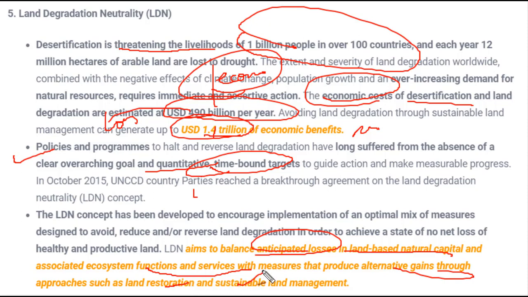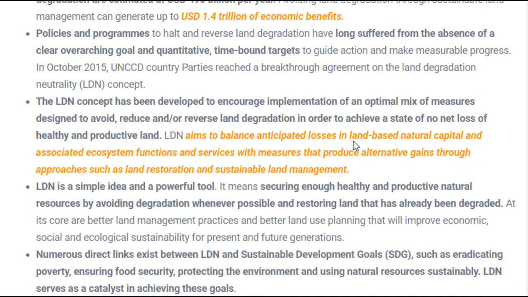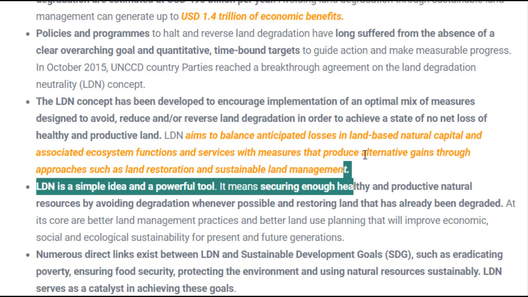So it is the same as what I've already told you, that its major aim is to protect the land which is being degraded. So it has to be protected and used properly. It has to be managed properly so that land could be restored and economic benefit could be gained. Okay, so this is all about land degradation.